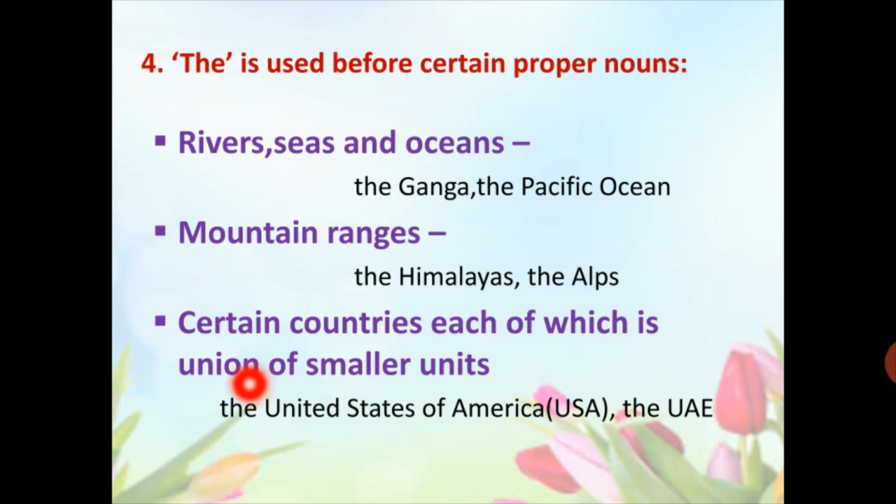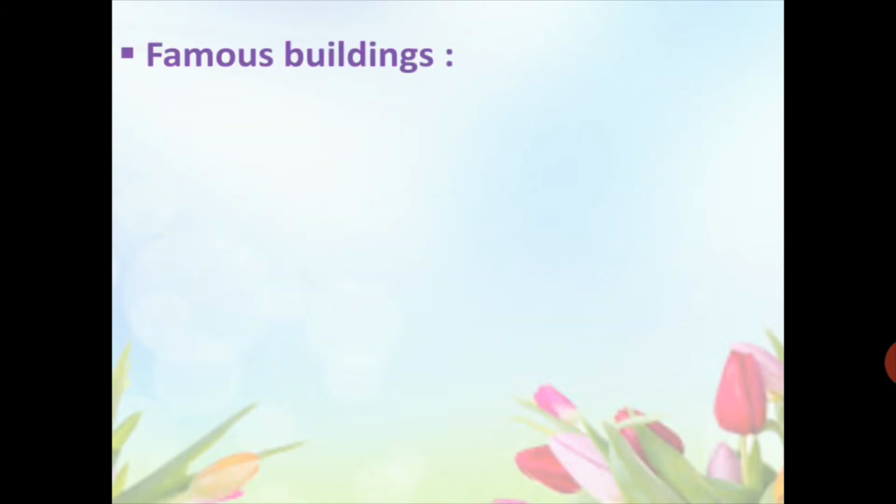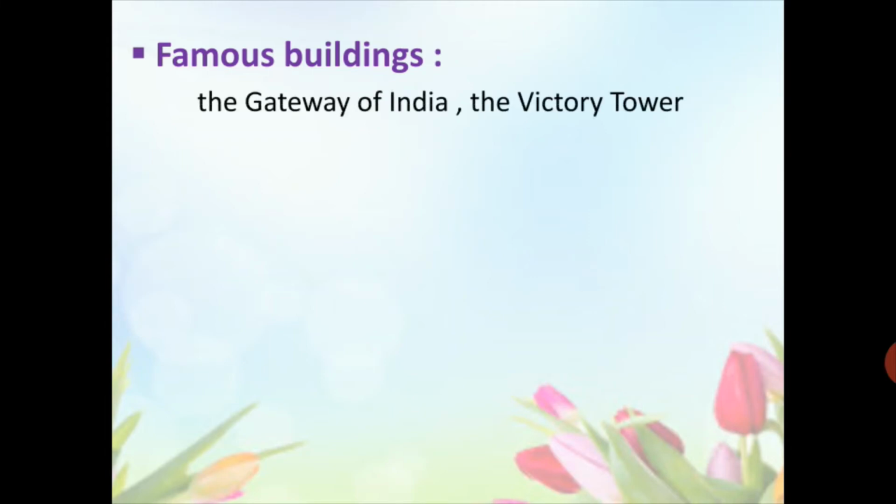So the is used before USA and the is used before UAE. The is used before the names of famous buildings like the Gateway of India, the Victory Tower.